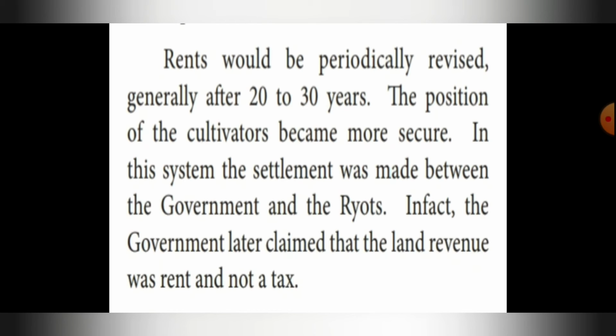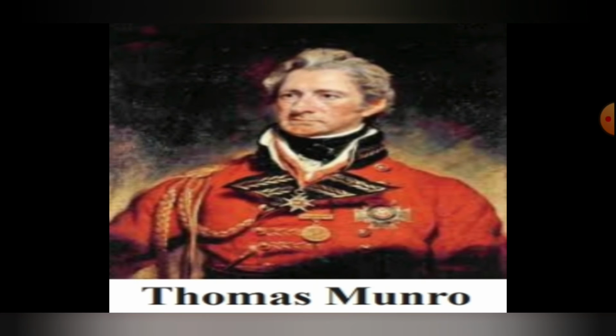The position of the cultivators became more secure. In this system, the settlement was made between the government and the ryots. In fact, the government later claimed that the land revenue was a rent and not a tax. So what did the government later claim? That the land revenue was rent, and that it was not a tax. So this is the picture of Thomas Munro.